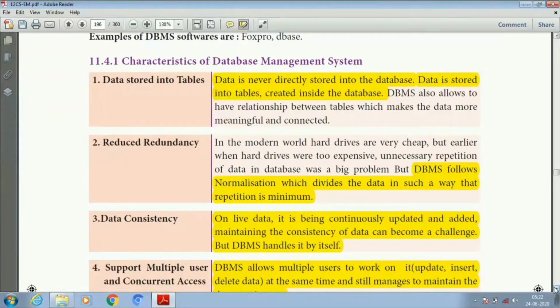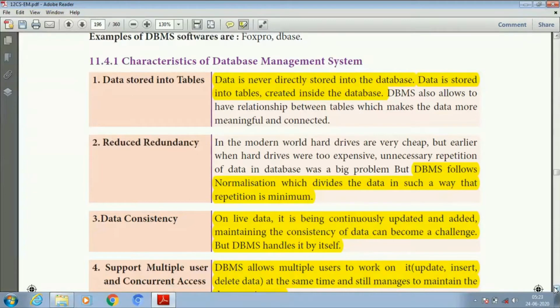Next one is reduced redundancy. What is meant by redundancy? Reduced redundancy means a system design in which a component is duplicated. Suppose if it is files, there will be a backup. In the modern world, hard drives are very cheap. But earlier hard drives were too expensive. So because of this problem, in the database we follow DBMS using normalization, which divides the data in such a way that repetition is minimum.